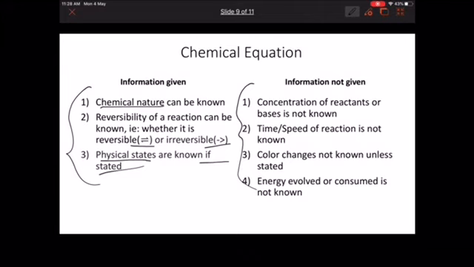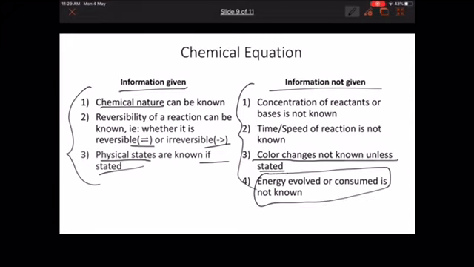For example, if we get acid and water as products, we won't get to know how much acid is dissolved in water. Time or speed of reaction is not known. We can't get to know how much time it takes. It can be spontaneous or it can be slow. Color changes are not known unless stated, and it's very few times stated, that's why it's in not given. And physical states are stated, that's why it's in information given. Energy evolved or consumed is not known unless given, which is hardly given.